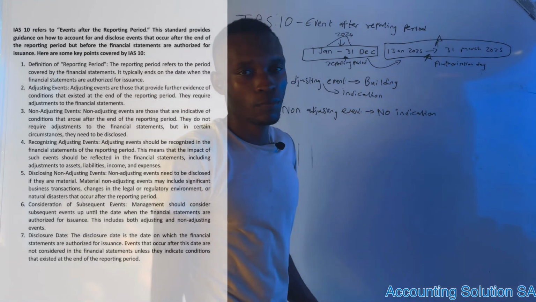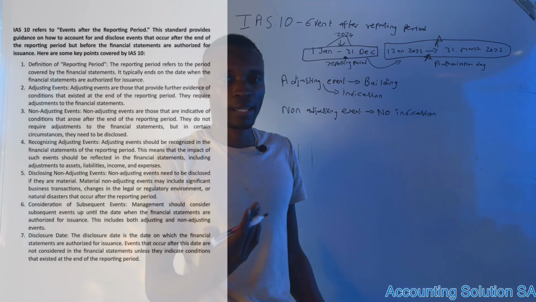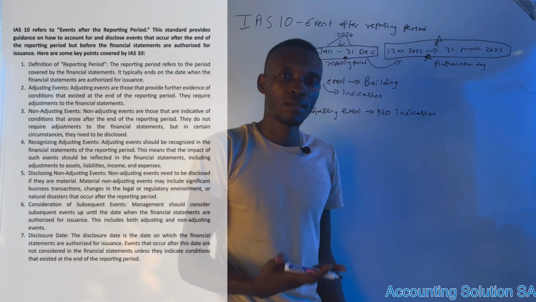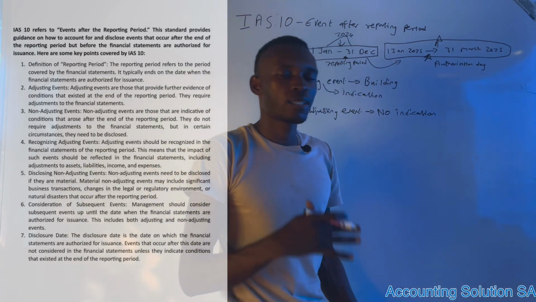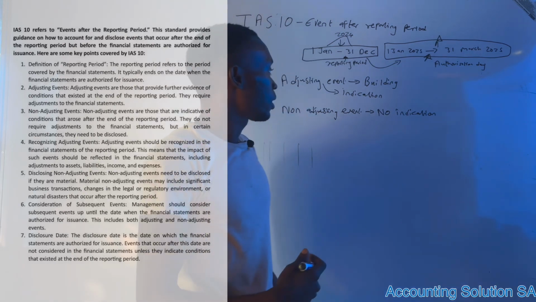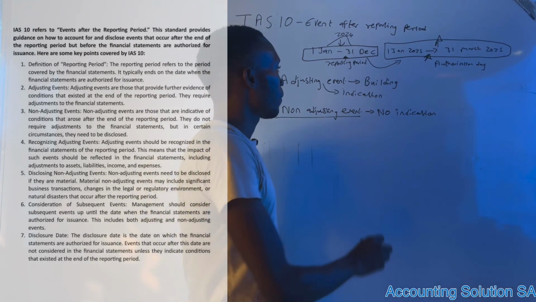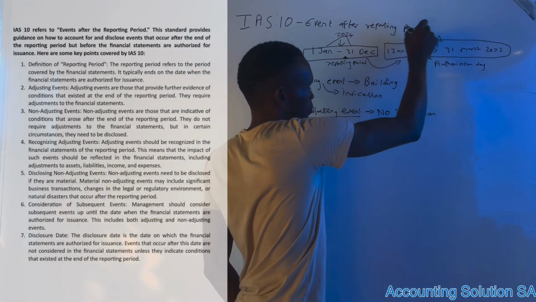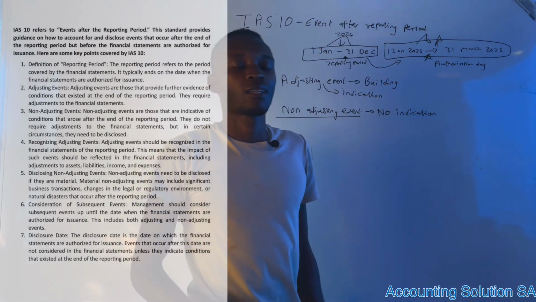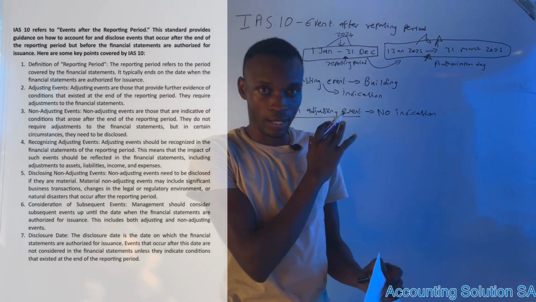For example, something that happened due to nature, something like an accident, floods, something like that. There was no indication that the accident would happen, which means that we don't have to adjust. We assume that this must be recognized in this period, not in the previous period. So this is the major key that you need to understand.